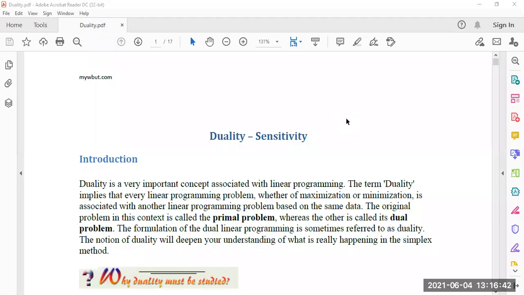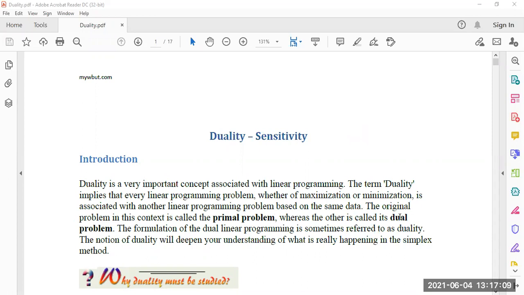I think my screen is visible to all. Duality or sensitivity. Duality is a very important concept associated with the linear programming problem. The term duality implies that every linear programming problem, whether it is a maximization problem or a minimization problem, is associated with another linear programming problem based on the same data.